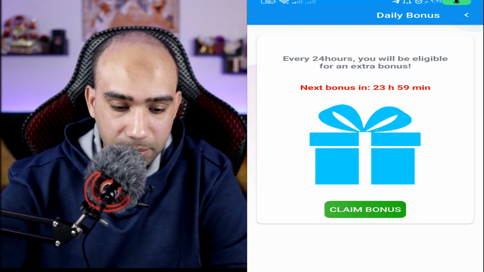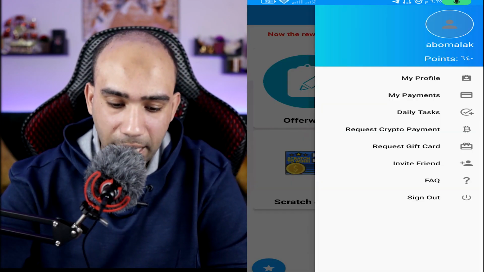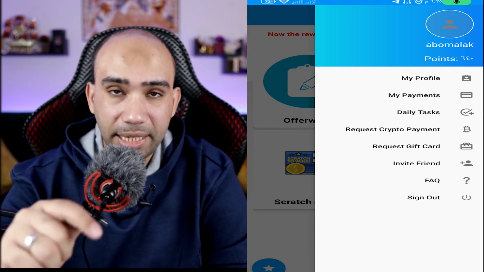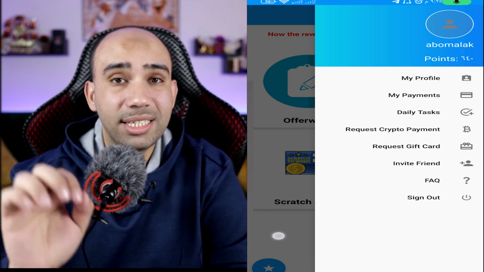Daily bonus here. You will click on get the bonus. Of course, an advertisement will appear in front of us. You will be required to wait for the advertisement to end in order to take your bonus. I took my bonus, and if we step on this arrow, you will find it there. How much did I have? I had 490, and now I have 560. I mean, I took 50 as soon as I entered the daily bonus.